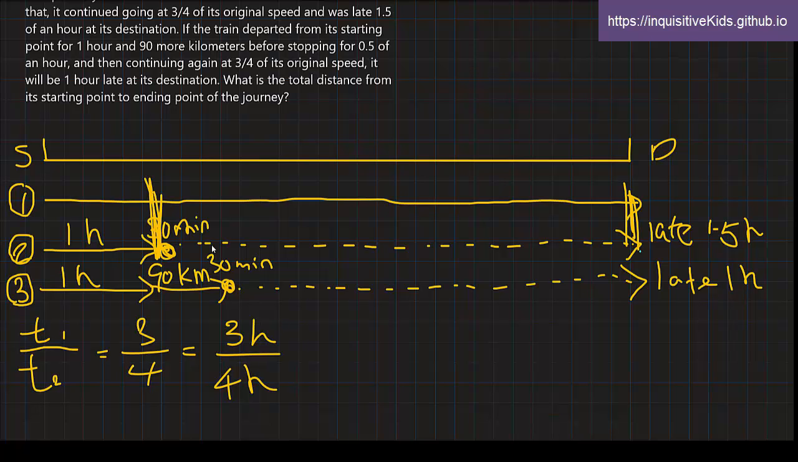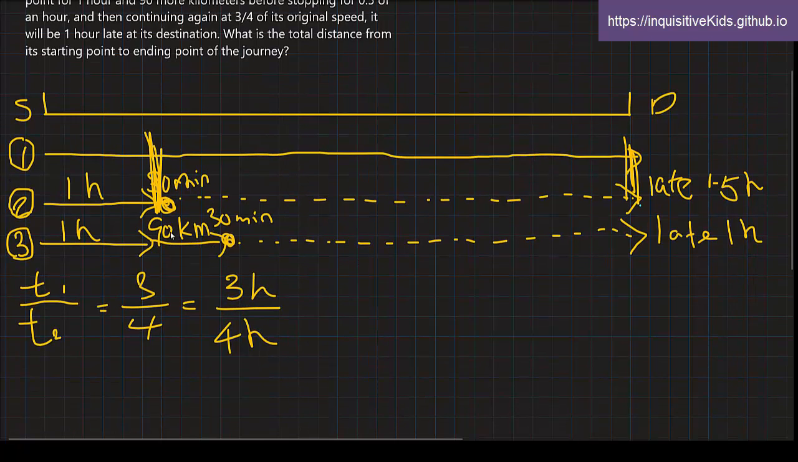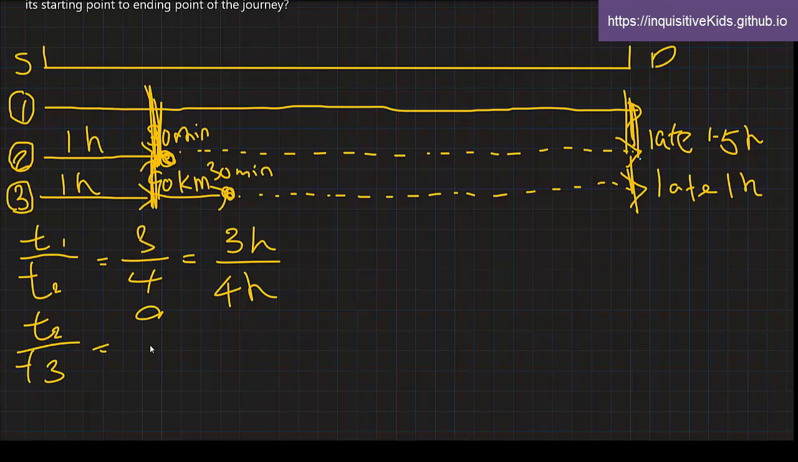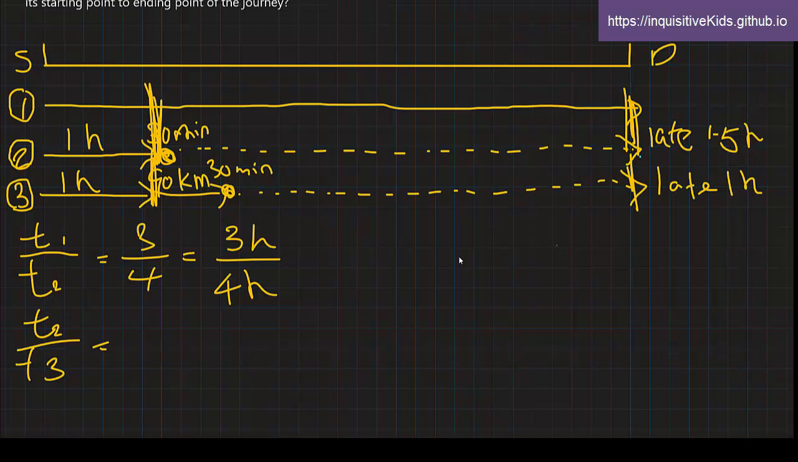Now let's compare 2 and 3, so from here and here, because now we can include this extra 90 kilometers. So the time of 2 compared to the time of scenario 3 is 4 to 3, which corresponds to 2 hours to 1.5 of an hour.